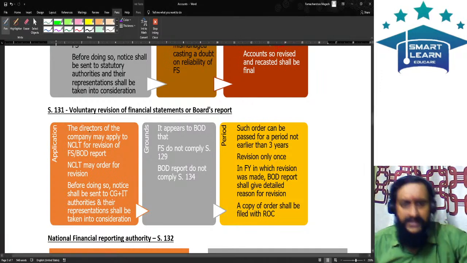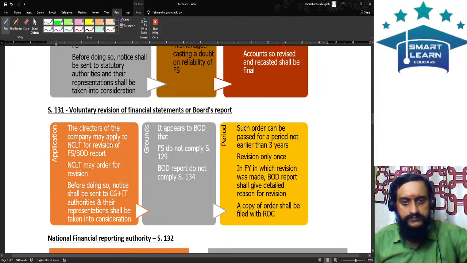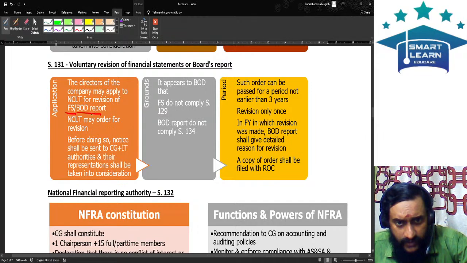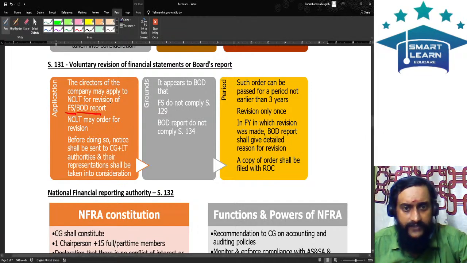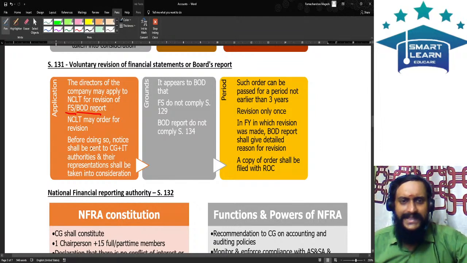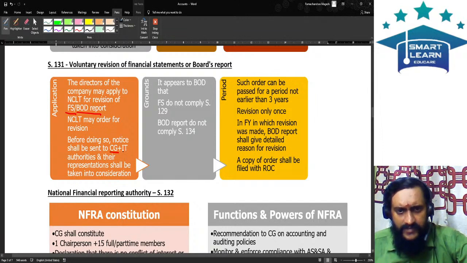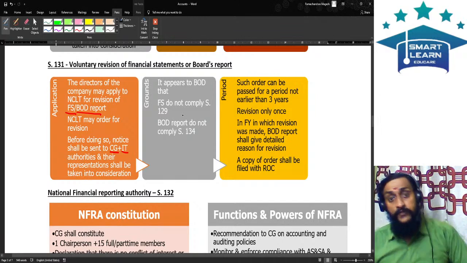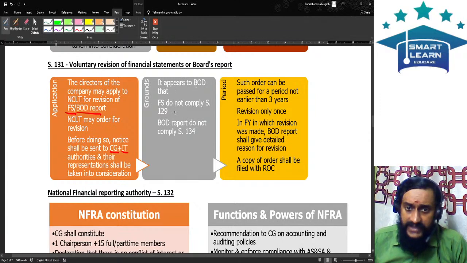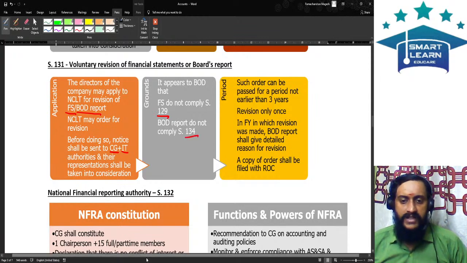So, what is the procedure here? The directors of the company may apply to NCLT for revision of the financial statements or board of directors report. The NCLT may order for revision. Before doing so, notice should be given to the central government and the IT authorities, and their representation shall be taken into consideration. When shall this happen? Only if NCLT is satisfied that it appears that the financial statements do not comply with section 129 or the board's report does not comply with section 134.